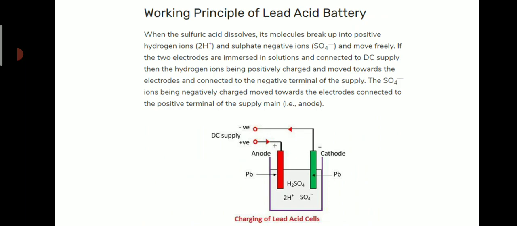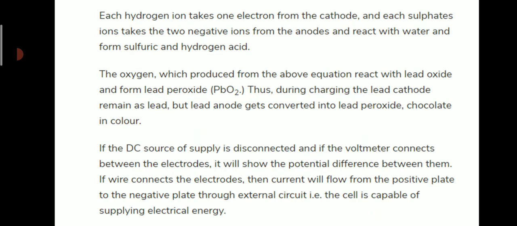The SO4-- ions, being negatively charged, move towards the electrode connected to the positive terminal of the supply mains, that is the anode. Each hydrogen ion takes one electron from the cathode and each sulfate ion gives up two negative charges at the anode and reacts with water to form sulfuric acid and hydrogen.